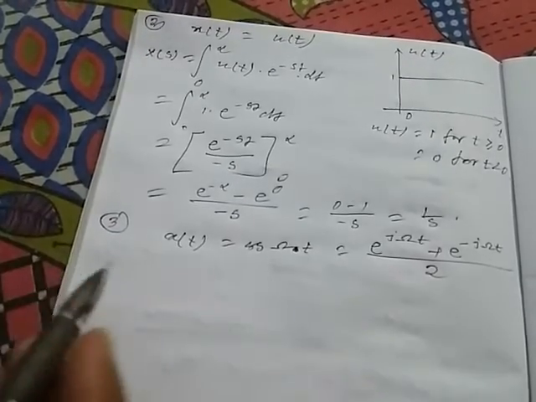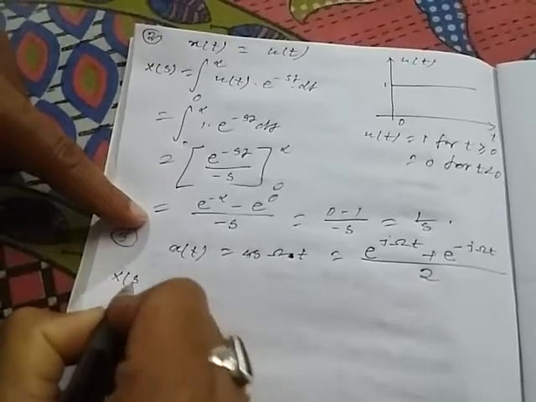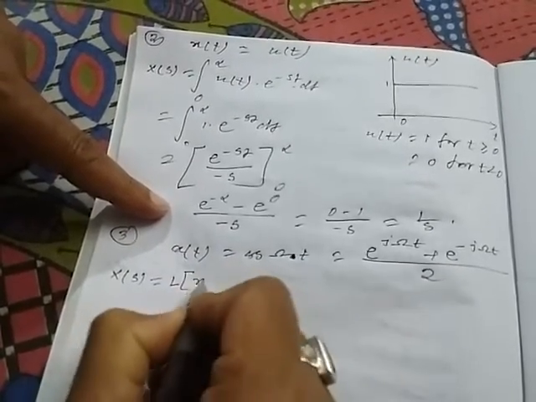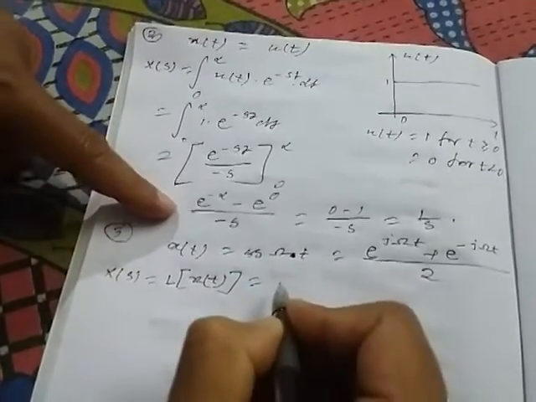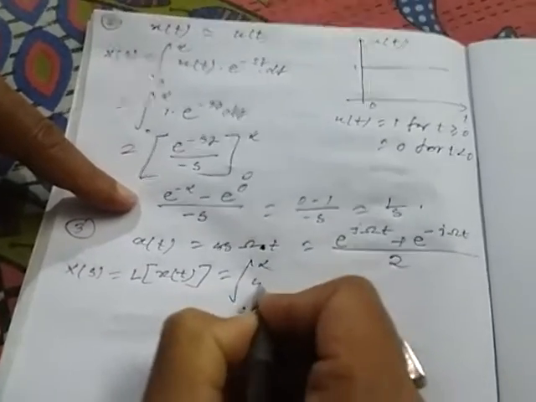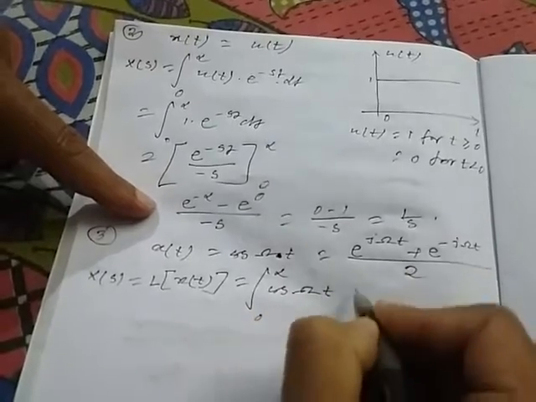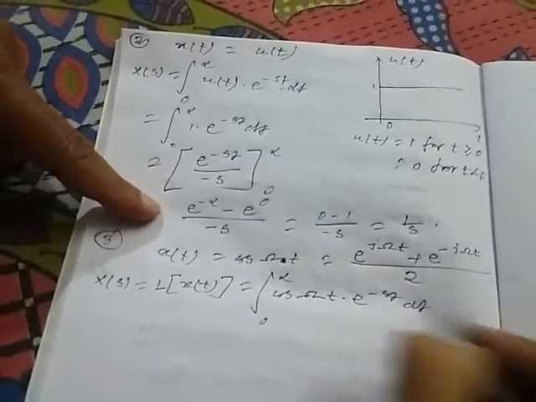Now we have to perform the unilateral Laplace transform. The formula of the unilateral Laplace transform of x(t) is X(s) equal to the integration over 0 to infinity of cos omega t into e to the power minus st dt.